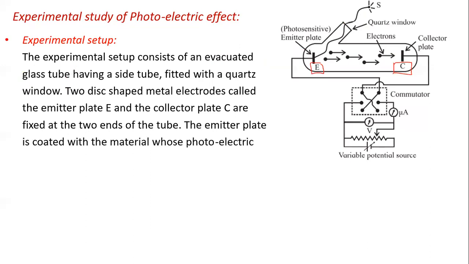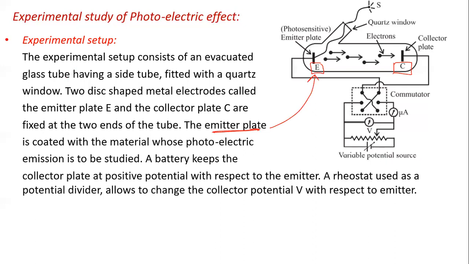The emitter plate is coated with the material whose photoelectric emission is to be studied. A battery keeps the collector plate at positive potential with respect to the emitter.